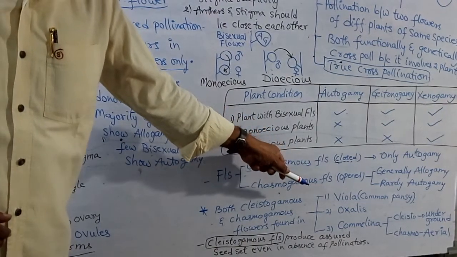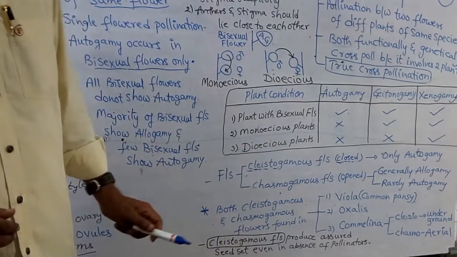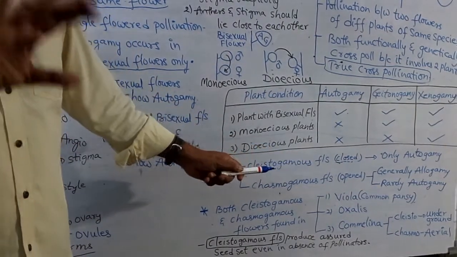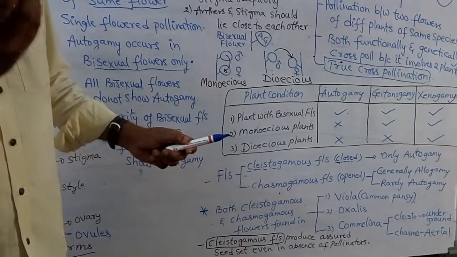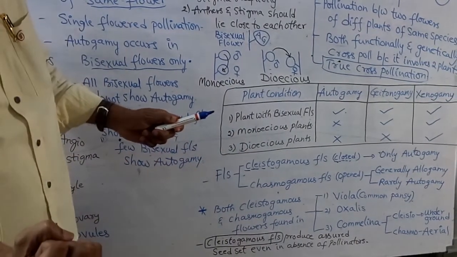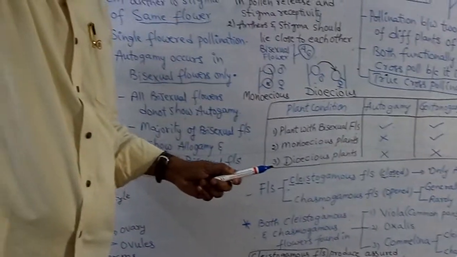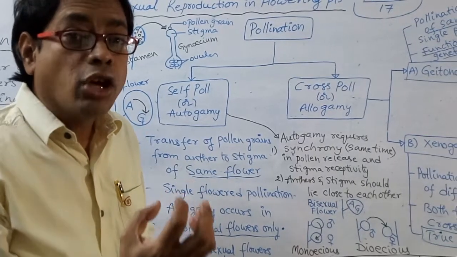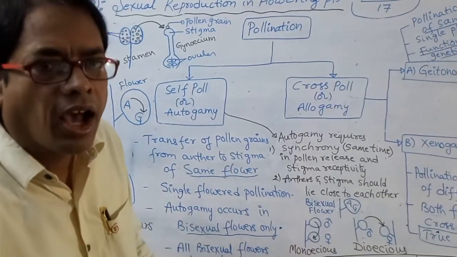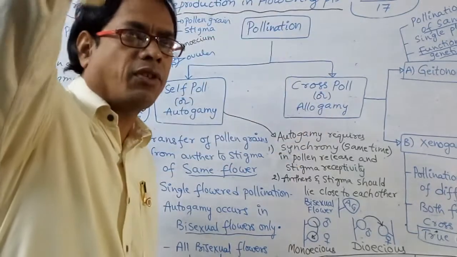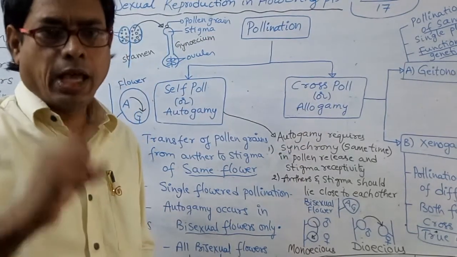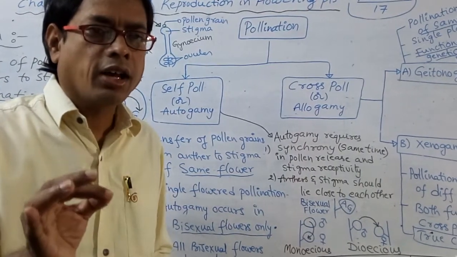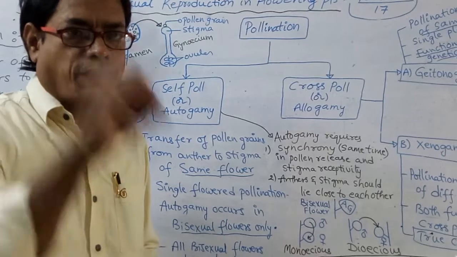What are the three plants having both cleistogamous and chasmogamous flowers? Viola, Oxalis, Commelina. What is the importance of Commelina? It possesses both cleistogamous and chasmogamous flowers. Cleistogamous flowers are underground. Chasmogamous flowers are aerial. In Commelina, cleistogamous flowers are aerial: false.